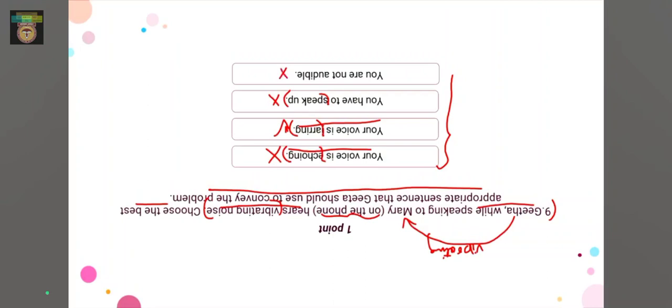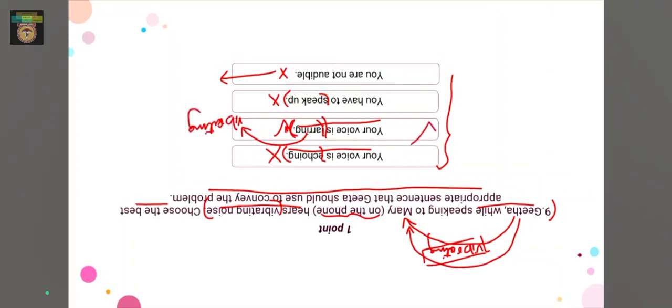You're not audible would mean I'm not able to get what you're saying clearly, I can't hear you properly. But what we want here is to convey the problem that her voice is vibrating. So Geeta can say here, your voice is jarring. The word jarring means when something is vibrating. So option B here would be the correct option. Let's move on to the 10th question.